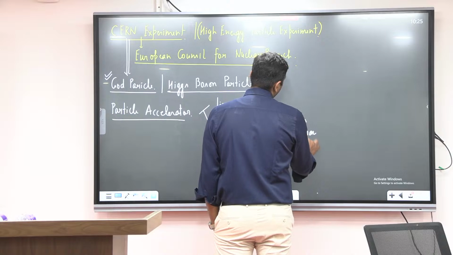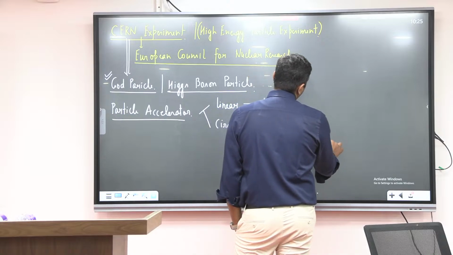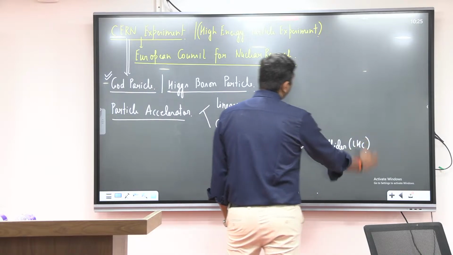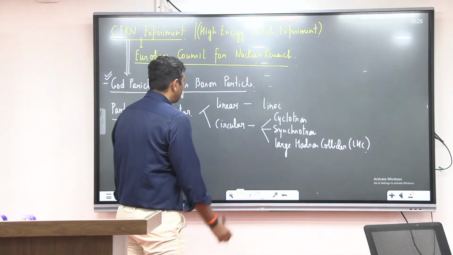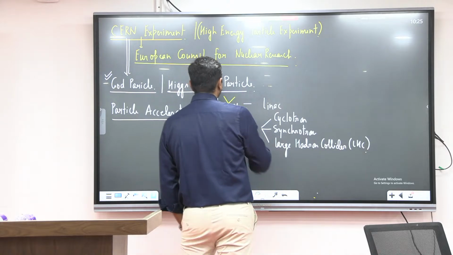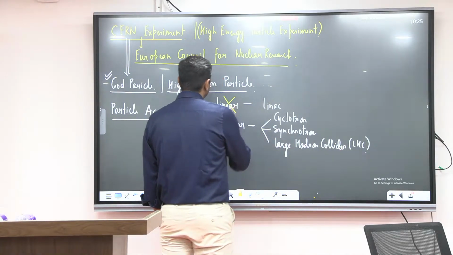Large Hadron Collider means LHC. In this experiment, which I'm going to discuss with you right now, about CERN and our study of the God particle, a circular shape accelerator was used, not a linear shape.